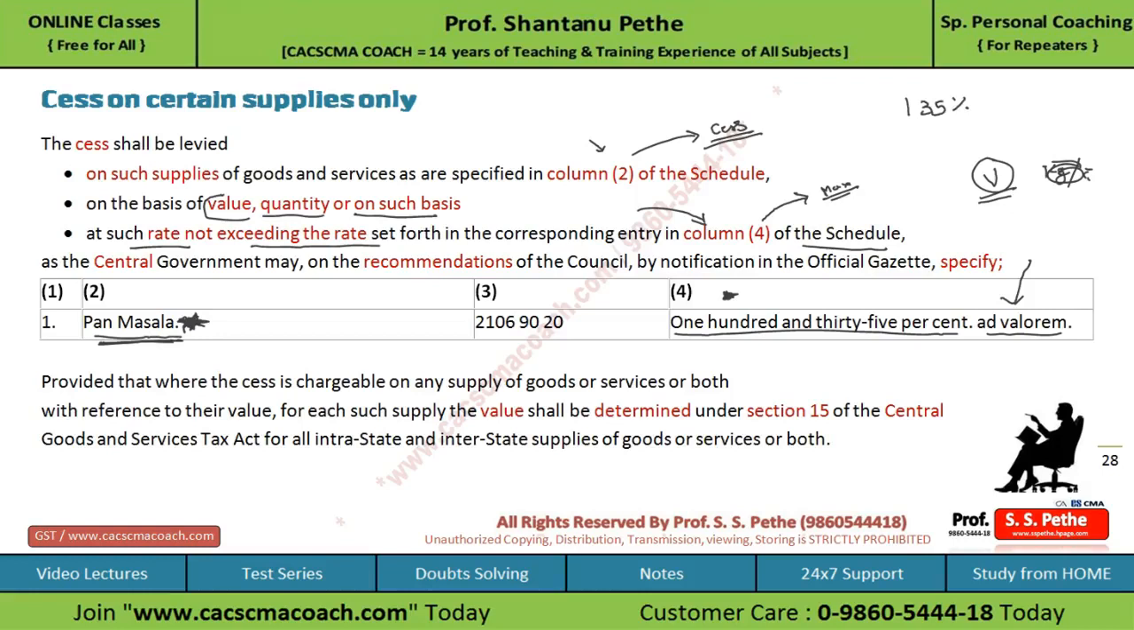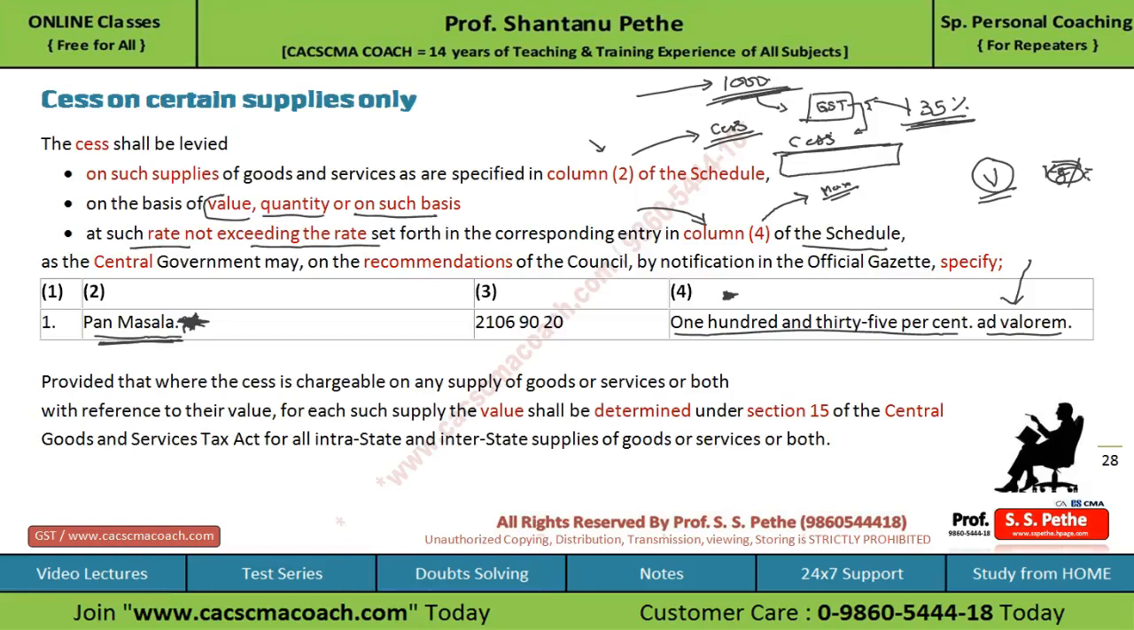Further, you have to remember this cess is on the value. Value means whatever is the taxable value. Suppose you have sold the pan masala for, let's say, 1000 rupees, then the GST will first be applicable. And on this GST, 135% of the GST chargeable on this supply of pan masala, you have to calculate the cess, and it should be collected by the taxable person who is supplying this pan masala.